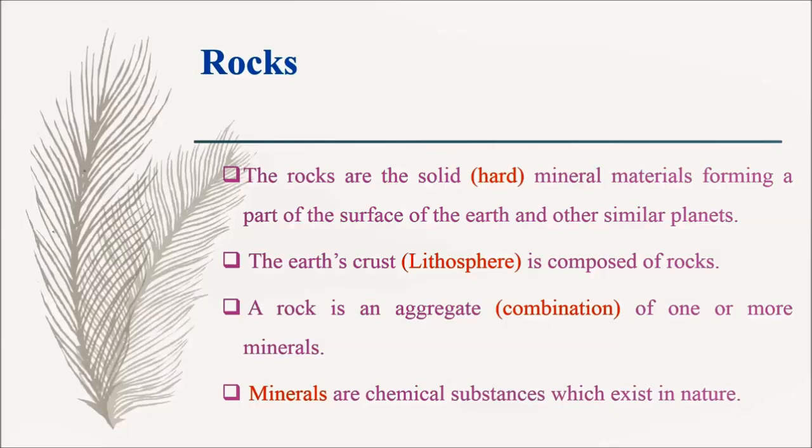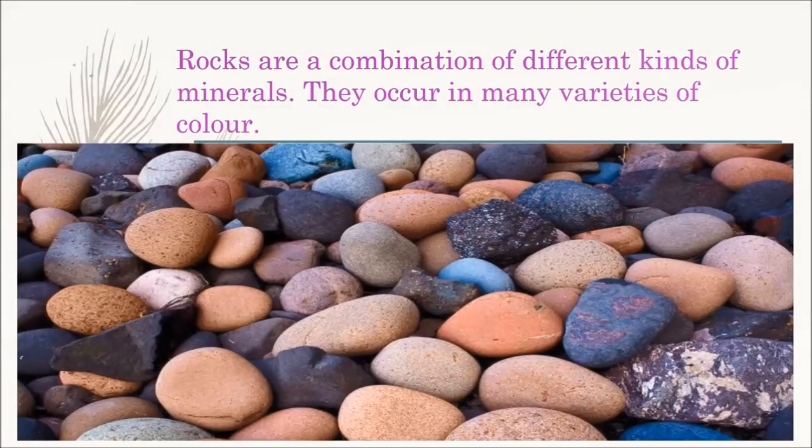Minerals are chemical substances which exist in nature. Rocks are a combination of different kinds of minerals. They occur in many varieties of color. Let me explain this point. Because of the combination of different kinds of minerals in the rocks, we get a variety of color. Here, we can see the picture of rocks in a variety of colors.